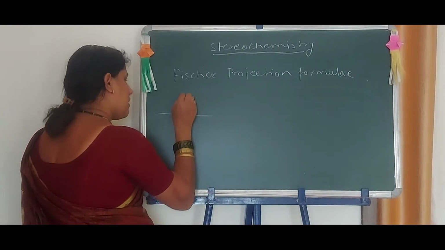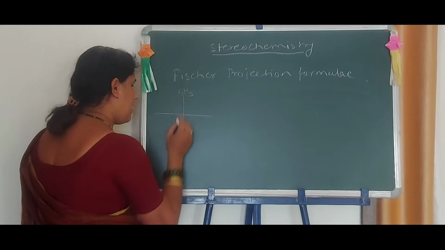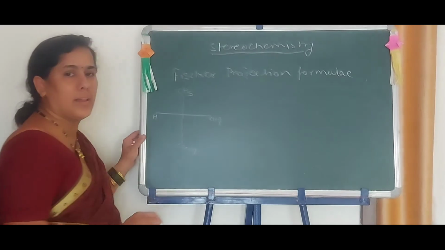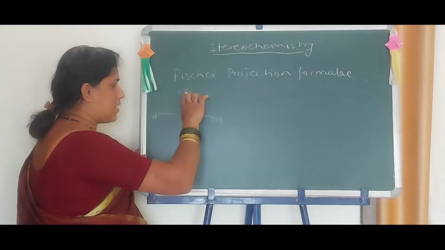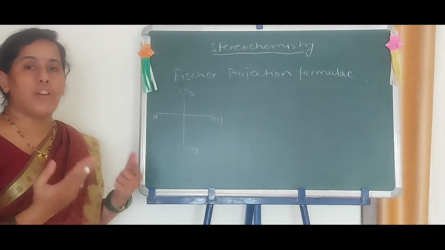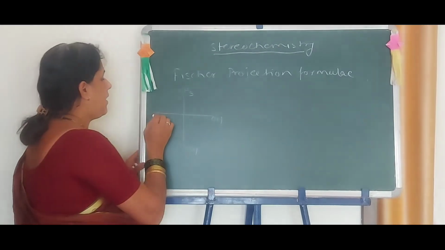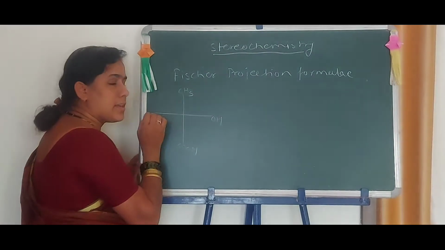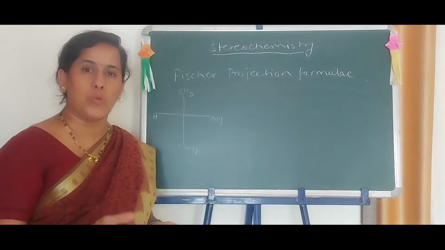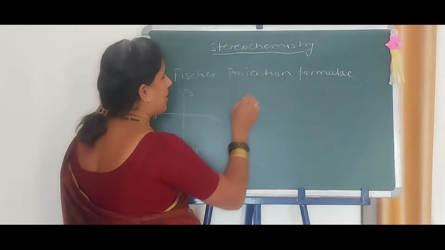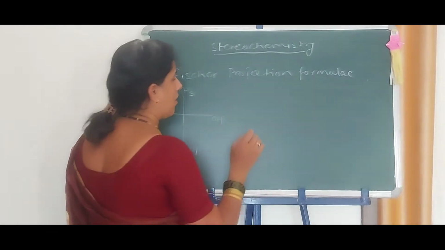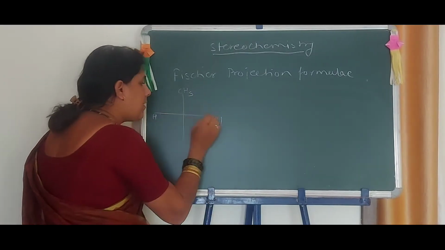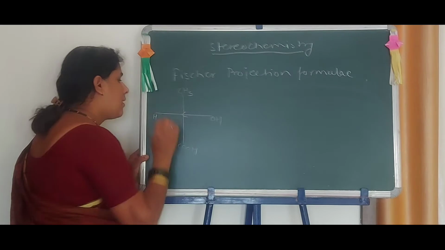First, we take this example as CH3, COOH, H and here OH. Now these two groups, CH3 and COOH, are away from us and behind the plane, and the horizontal line represents the bonds attached to the groups like OH and H. They are coming towards us and out of the plane. Now this can be represented in the dotted line or wedge formula. This is in front, and the intersection of the vertical line and horizontal line represents the carbon atom.